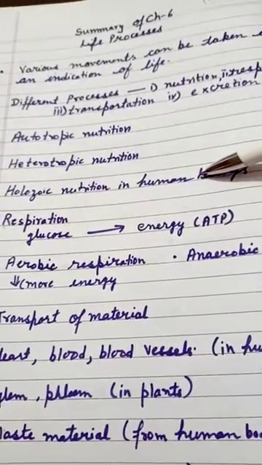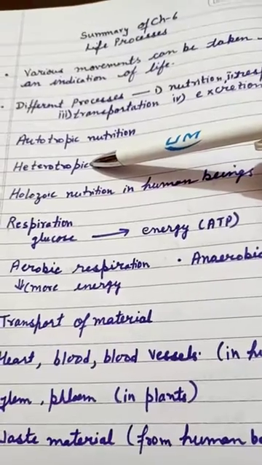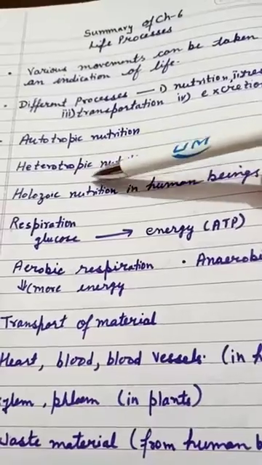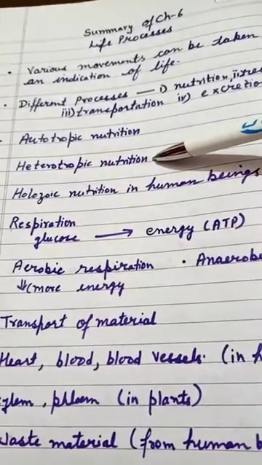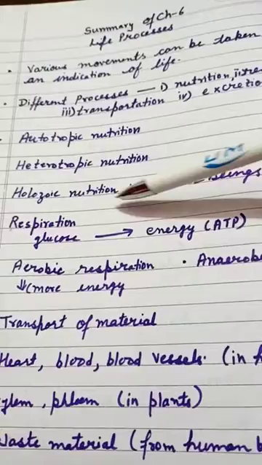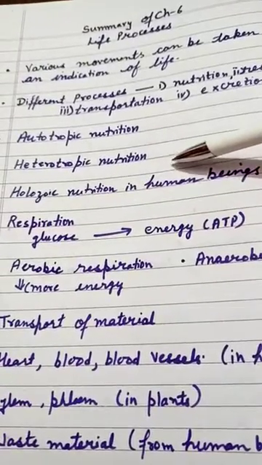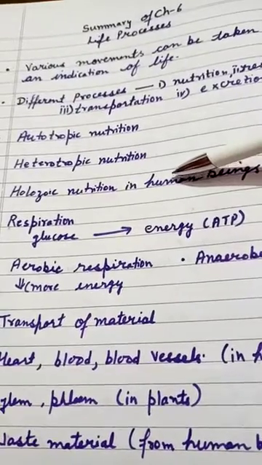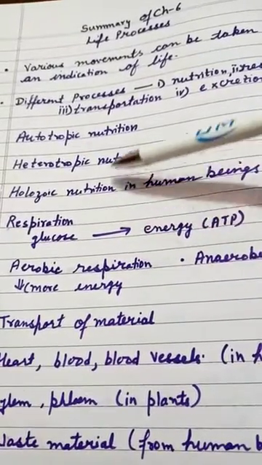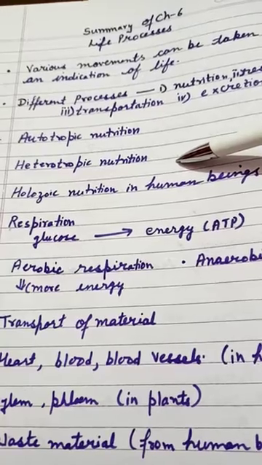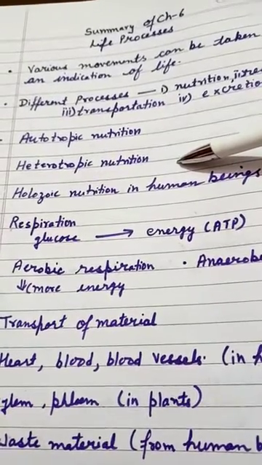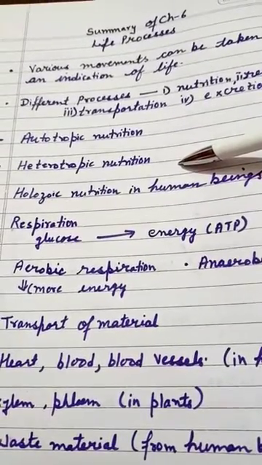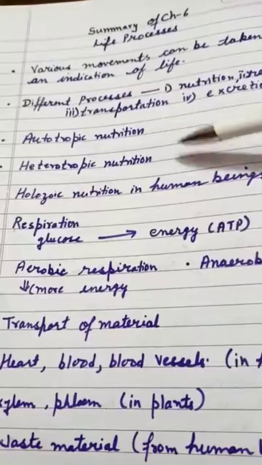Then we have heterotrophic nutrition, in which an organism depends on other organisms. Human beings and animals show heterotrophic nutrition. Different types of heterotrophic nutrition are there, like saprophytic nutrition, holozoic nutrition and parasitic nutrition. We have read them already in detail. In holozoic nutrition in human beings, food is taken inside the body by mouth only, and then the food is broken down into smaller components in the alimentary canal and digested by the small intestine.